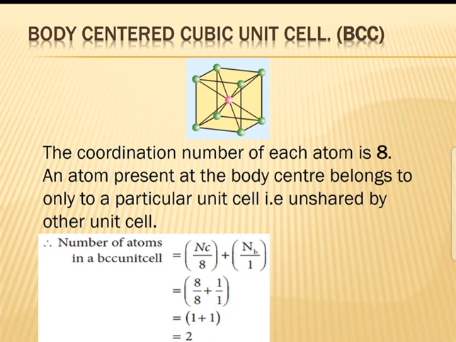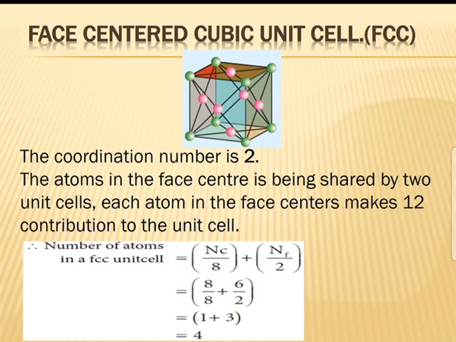Number of atoms in SC unit cell is 1. Next one, face-centered cubic unit cell, FCC. The coordination number of FCC is 12. For BCC, the coordination number is 8. For SC, the coordination number is 6. The atoms in the face centers are shared by 2 unit cells. Each atom in the face centers makes 1 by 2 contribution to the unit cell.